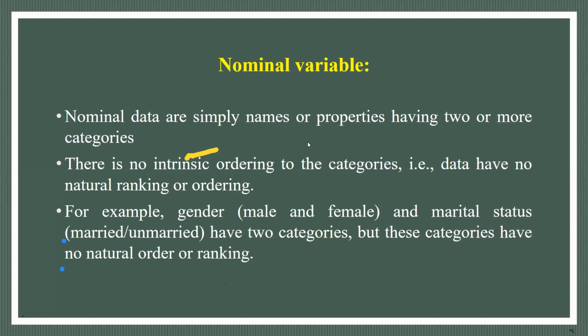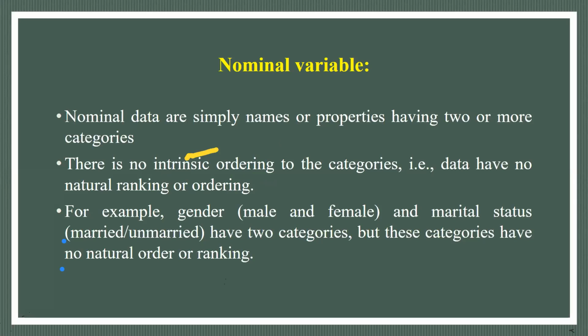Second is the nominal variable. Nominal is simply names and properties having two or more categories. There is no intrinsic ordering in the categories. Data have no natural ranking or ordering. For two or more categories, we can only categorize. We cannot order or rank them in nominal data.